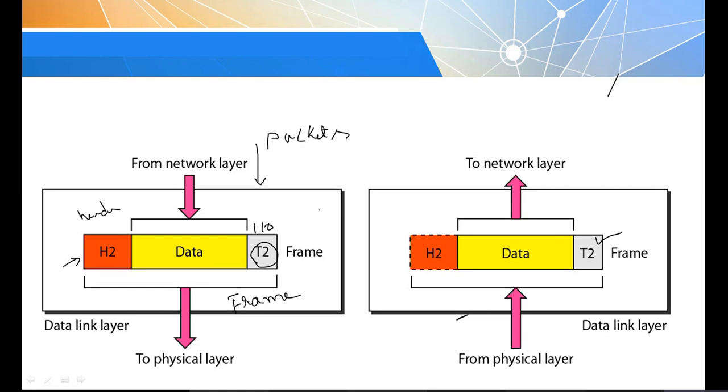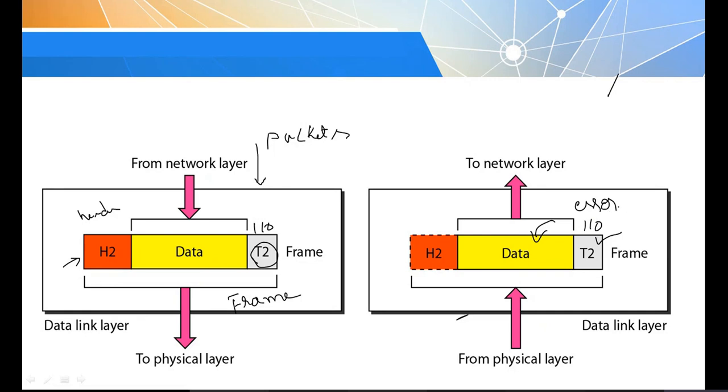Once it is received at the receiver side, it will make use of those extra bits to verify whether the received data has any error or not. There are different algorithms or protocols for this, and we are going to discuss those protocols.